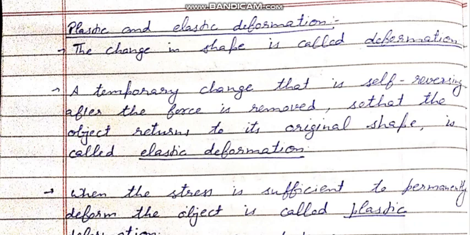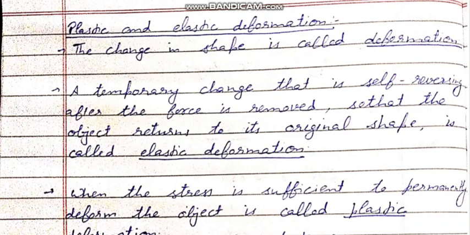The change in the shape may be permanent or temporary. So on the basis of the time of the shape change, whether it is permanent or only for some time, this deformation is classified into two categories, plastic and elastic deformation. A temporary change that is self-reversible after the force is removed, so that the object returns to its original shape, is called elastic deformation.